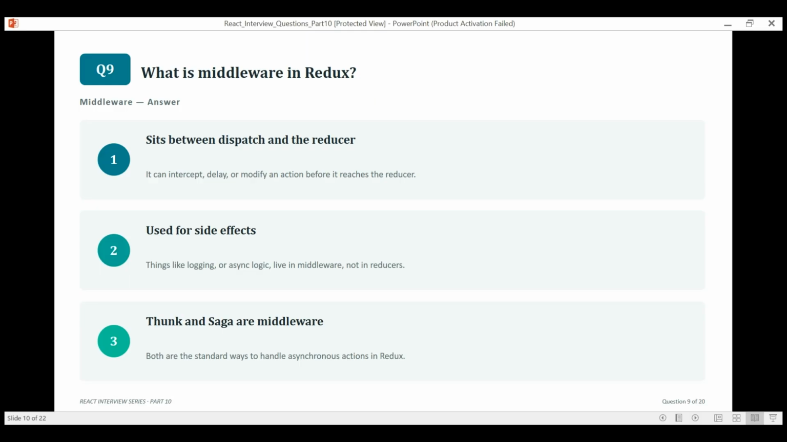What is middleware in Redux? Middleware sits between dispatching an action and it actually reaching the reducer, letting you intercept or modify it along the way. It's exactly where side effects like logging or async logic are supposed to live. Reducers themselves have to stay pure.